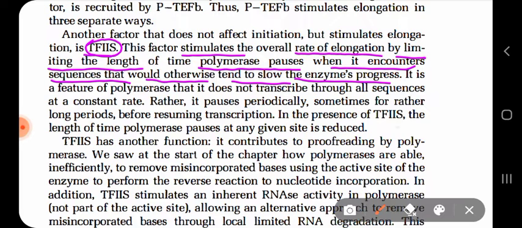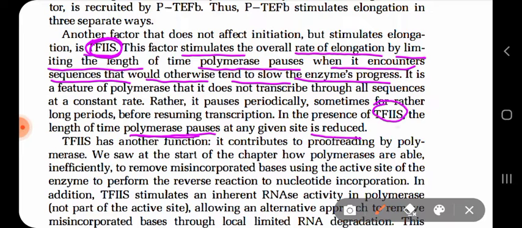Rather, it has to pause periodically. Sometimes it pauses for a long period of time, maybe due to the polymerase activity or some specific sequence. So to reduce that pausing time of polymerase, TF2S carries out its function.